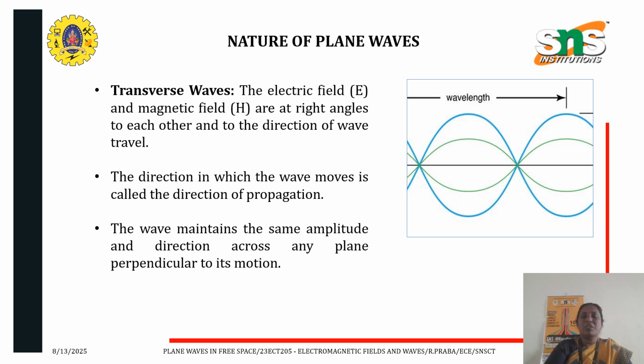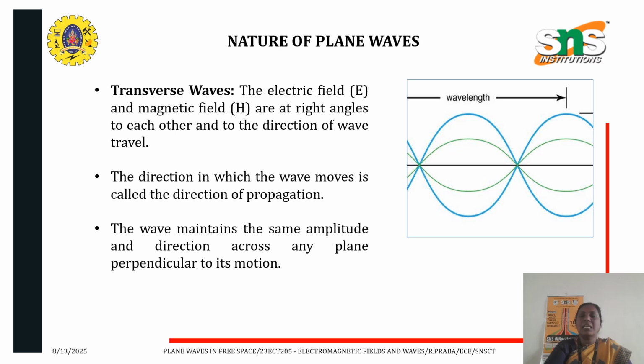Plane waves are always transverse in nature because the electric field E and the magnetic field H are at right angles to each other and perpendicular to the direction of wave propagation. For example, if the wave is propagating in the z direction, its electric field will be in the x direction and its magnetic field will be in the y direction.